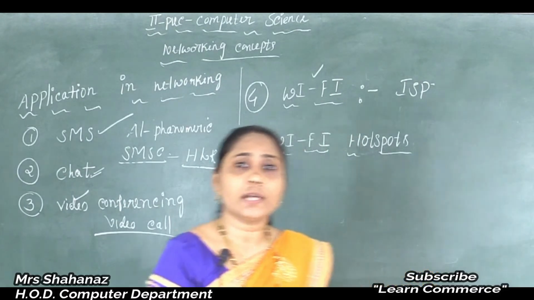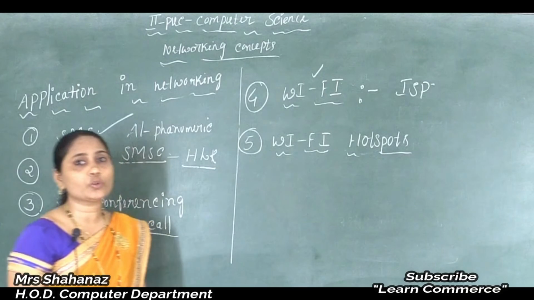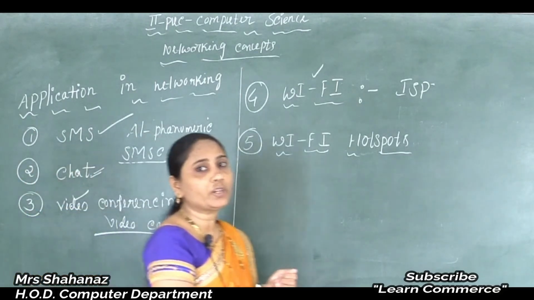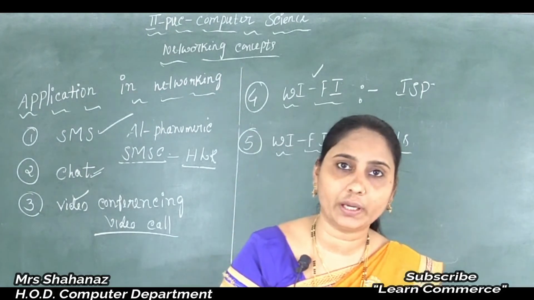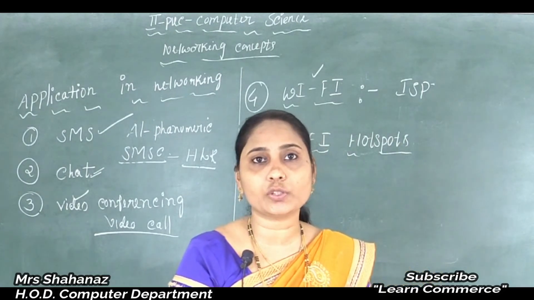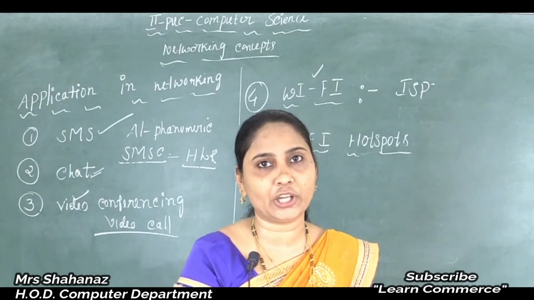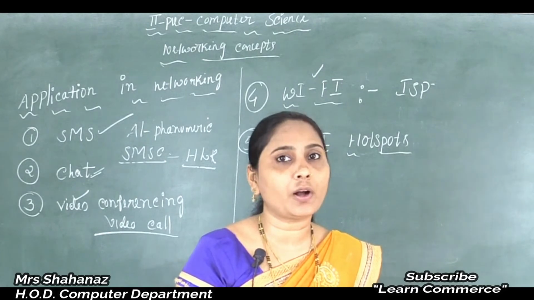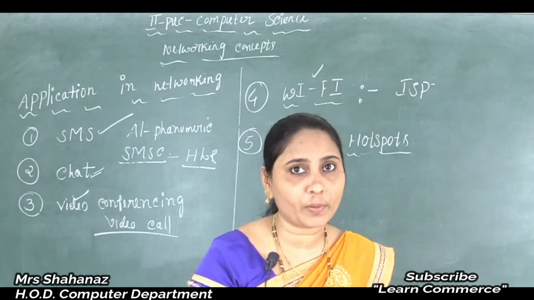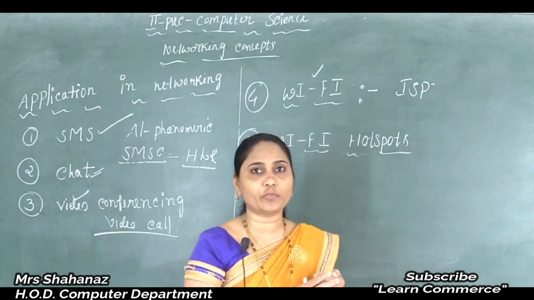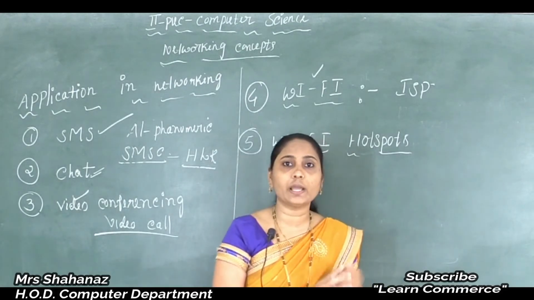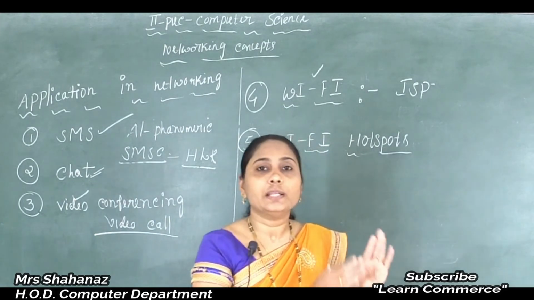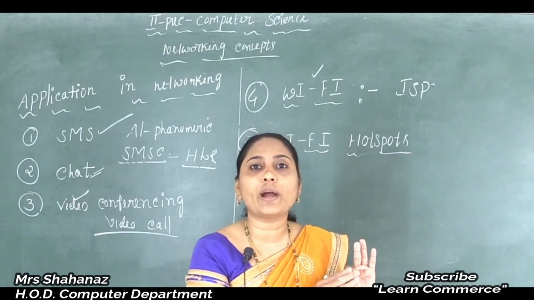Now, for Wi-Fi to work properly, what do you need to do? First of all, we need to use a broadband internet connection. The second thing I need to use is the wireless router.